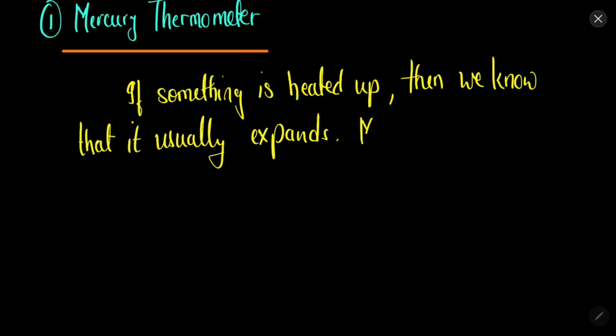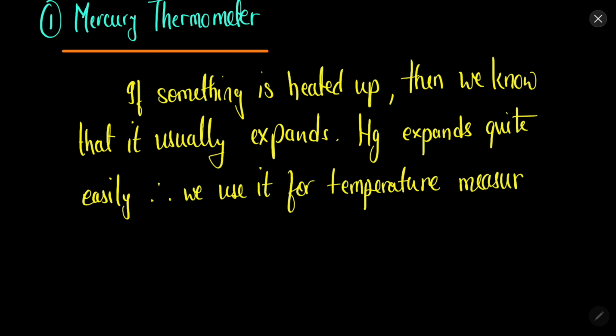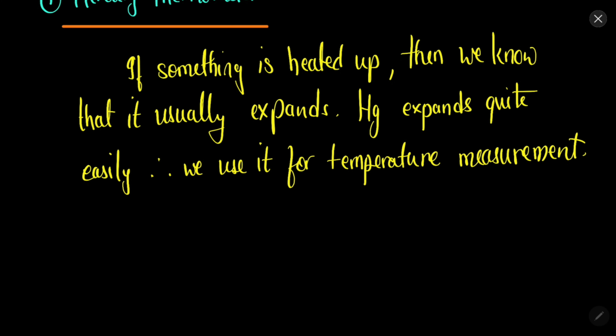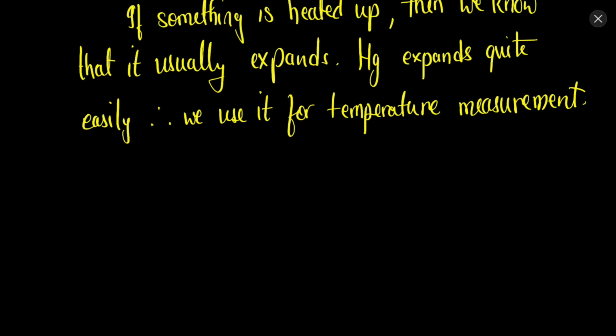Mercury, that is Hg, expands quite easily, therefore we use it for temperature measurement. Because if the temperature increases even a little bit, mercury has a tendency to expand. So the concept is quite simple.